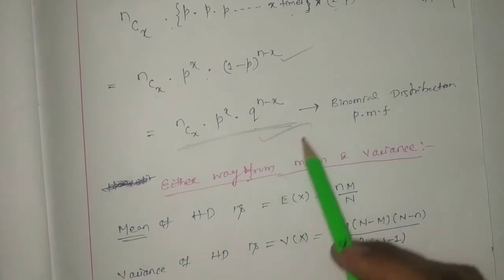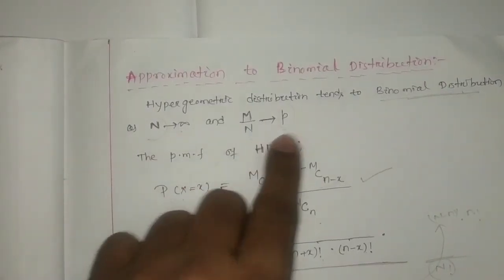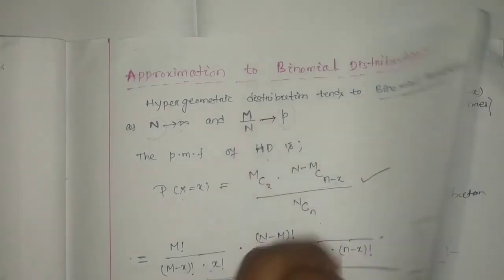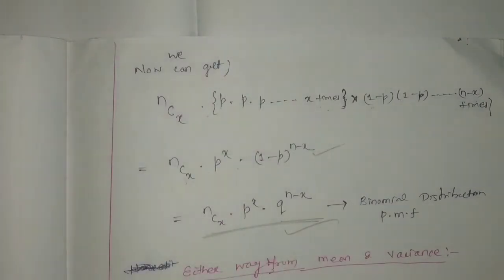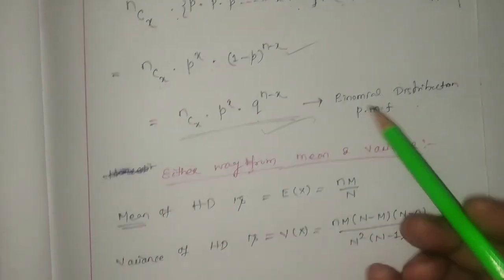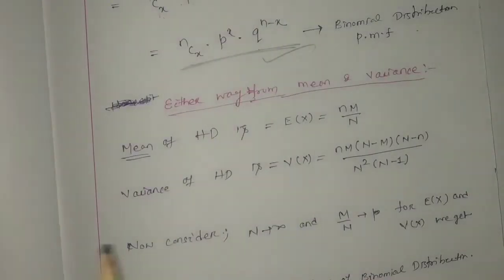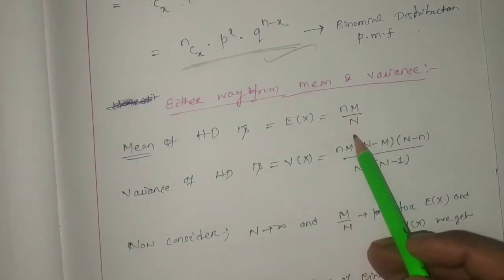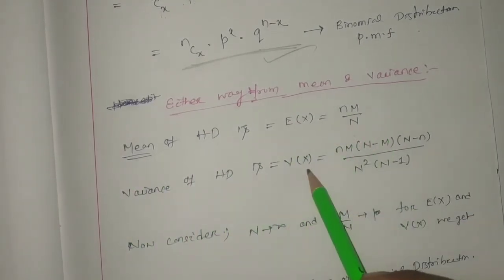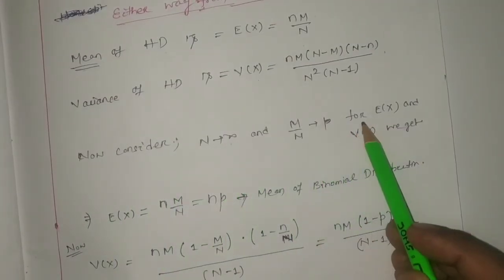So here we found that by the condition of n tends to infinity, m by n will be p. If it is so, then the hypergeometric distribution approaches the binomial distribution. Some other way also we can easily find this relation between HD and BD. We know that the mean of HD is nothing but nm by n, and the variance of HD is equal to this much, and we have to consider n tends to infinity, m by n, for E(x) and V(x) we get.